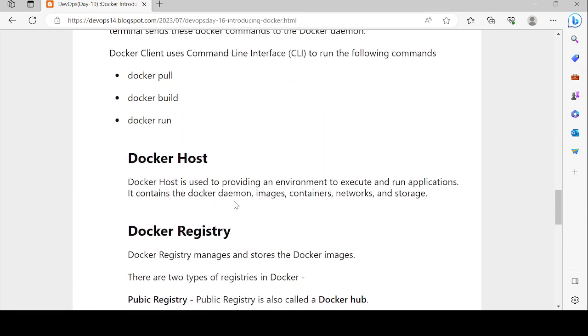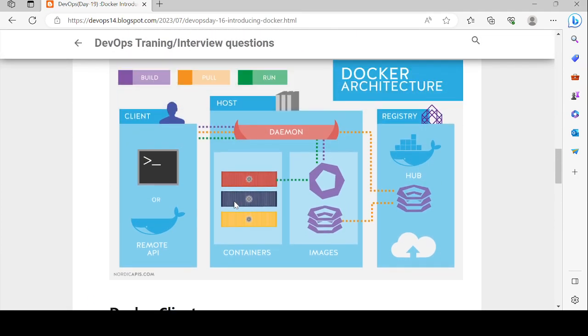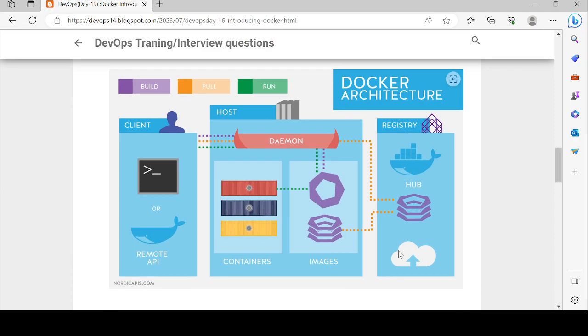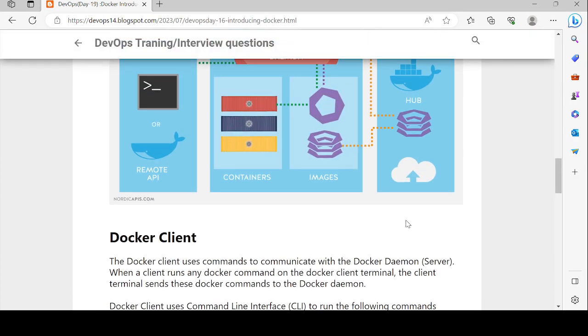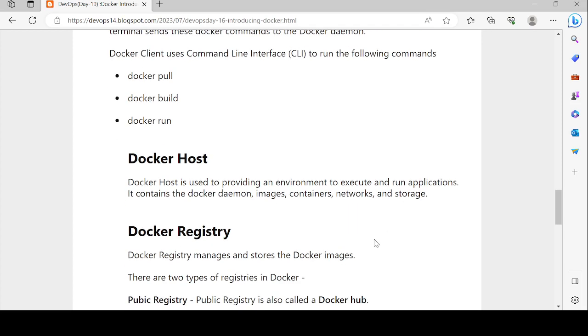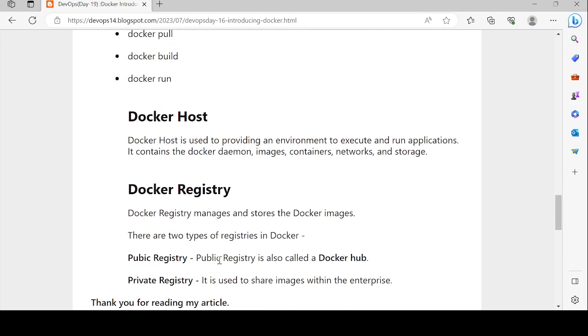Next is the Docker registry, where we can store and manage Docker images. There are two types of registry. The first is the public registry, also called Docker Hub, which you might have heard about many times. The other is the private registry, which is used to share images within the enterprise.